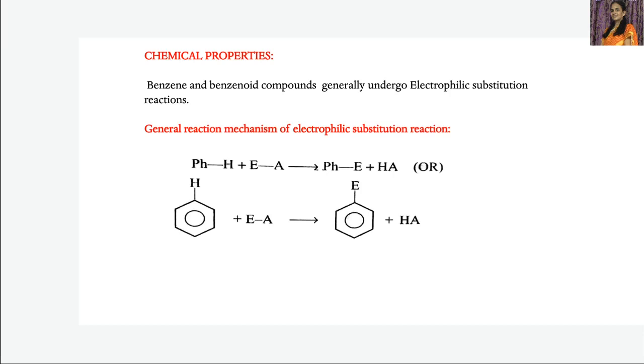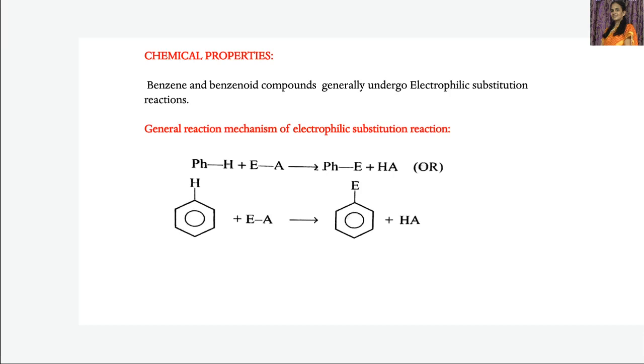PhH. Ph is the phenyl group. Phenyl is C6H5, so C6H5 and H, that is C6H6. This is benzene. When it is treated with a reagent, E stands for the electrophile and the other part of that reagent is A, the nucleophilic part.